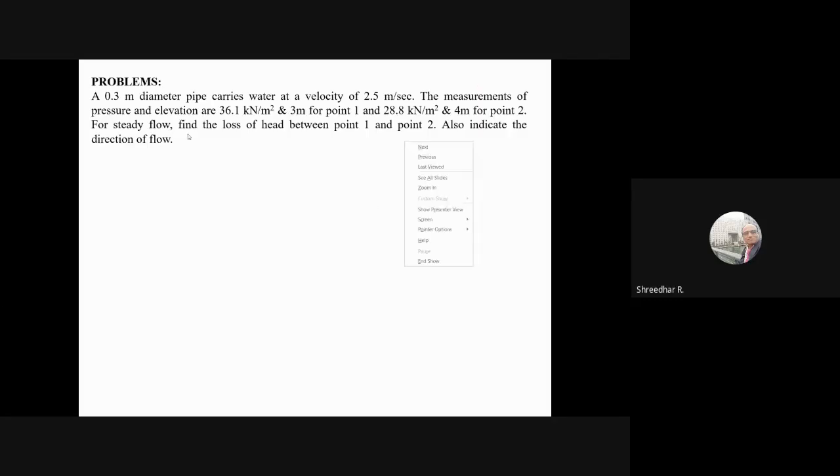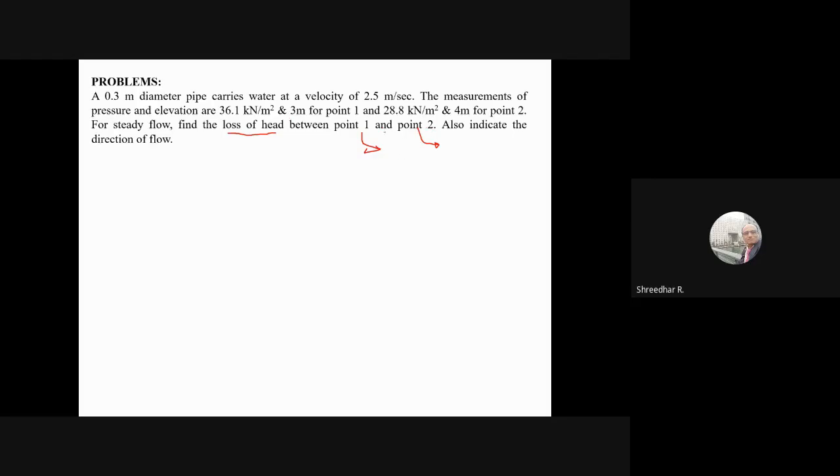Whenever they ask what is the loss of head between point 1 and point 2, generally what we do is for point 1 we calculate the total energy head, and for point 2 we calculate the total energy head. When we are able to calculate the total energy at point 1 and at point 2 separately, then see which point has more energy head, not pressure head. I'm talking about the total P by omega plus V square by 2g plus Z.